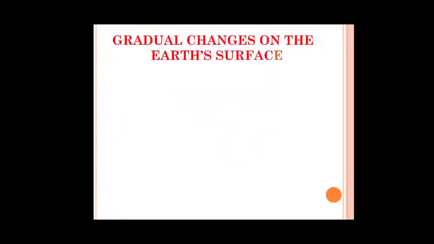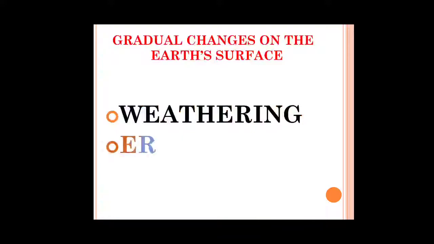The next topic is gradual changes on the earth's surface. Let us now find out how gradual changes take place on the earth's surface. Do you know that the surface of the earth keeps changing gradually because of heat, wind and water? Rocks break away into tiny particles and are carried away to distant places by blowing wind and water. All this happens as a continuous process due to weathering and erosion. Such changes cause landforms to change over a period of time.